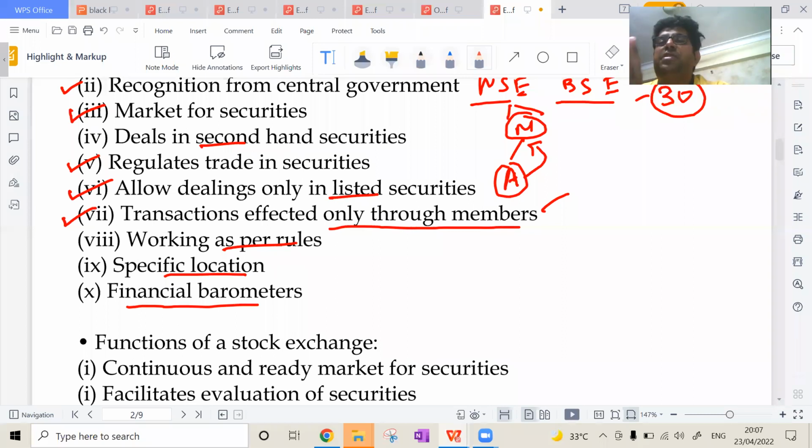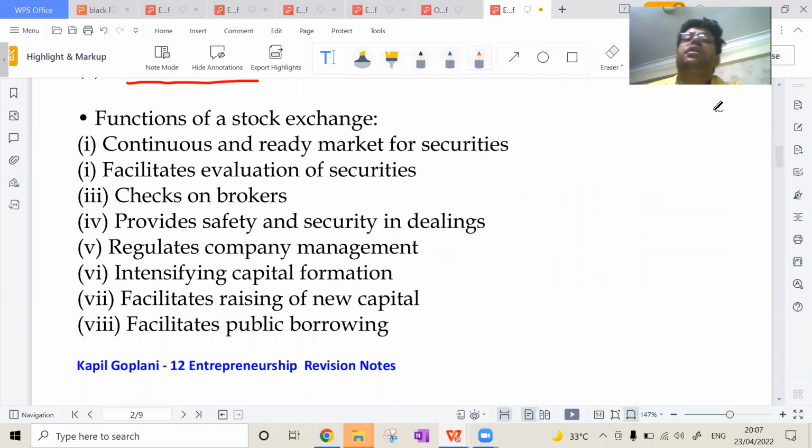Suppose in the COVID scenario, you can see that when NSE and BSE Nifty fell and even the Sensex fell, it was an impact. Okay, so when there is an impact, it can be seen in the NSE and BSE. You can just search on the net. Many a time NSE and BSE data is given. Now, what are the functions of stock exchange?